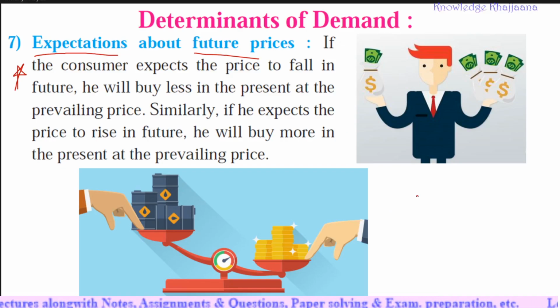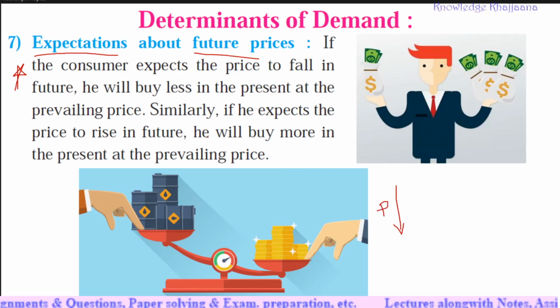If people think that the price may fall in the coming future, what will they do? They will buy less today. Why? They think, in future the prices will fall, then why should I buy now at the prevailing rate? Prevailing means current price. The prices will fall in the future, so I will buy in the future. So if the prices are expected to fall, he will buy less in the present. So demand will also decline.